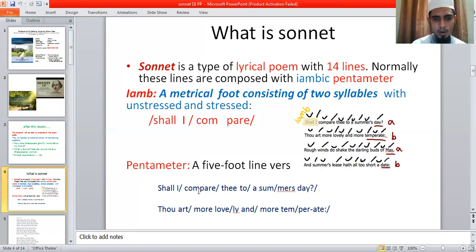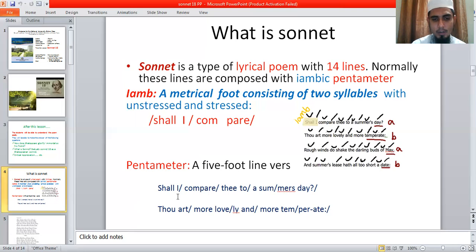And again, compare another foot, the two, so another, and a thumb. So how many meter here, how many foot here? One, two, three, four, five. So as there are five feet, that is why it is called pentameter.